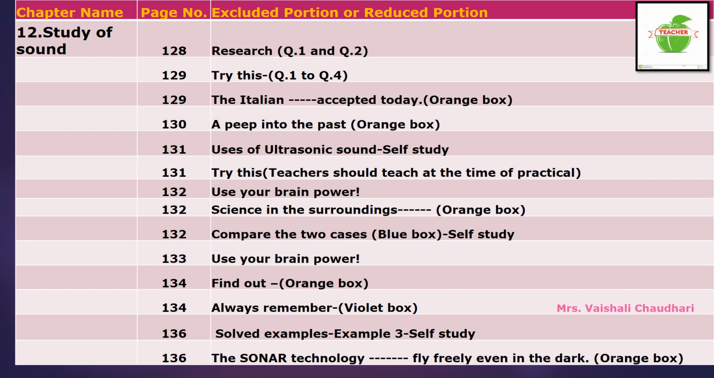Now on page number 129 only, one orange colored box is given downside. That is from the word "the Italian" up to "accepted today". This orange colored box is omitted from your syllabus. Now come to page number 130. "A Peep into the Past", that orange colored box is there. This is omitted from your syllabus. This at least one time you can read, children.